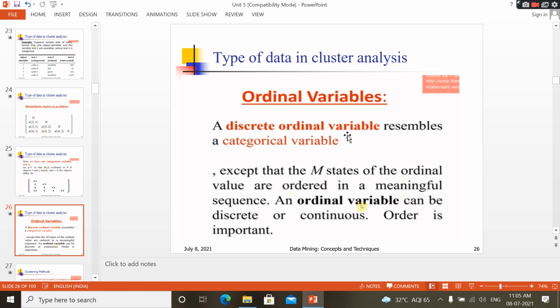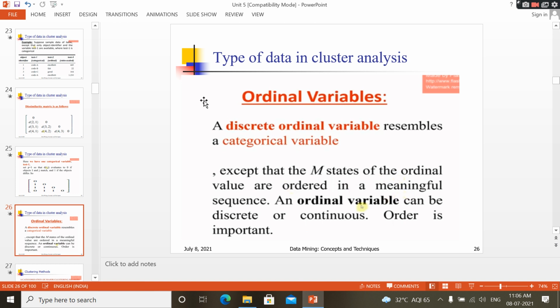Why? Because low salary employee is one category, average salary employee is one category, high salary employee is one category. Three categories, three classes. That's why a discrete ordinal variable looks like a categorical variable. That is an interesting feature; you can find the commonality between categorical variables and discrete ordinal variables.